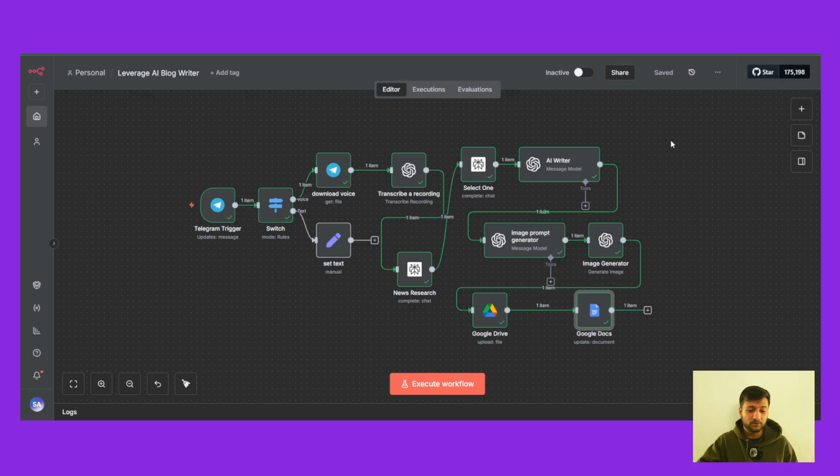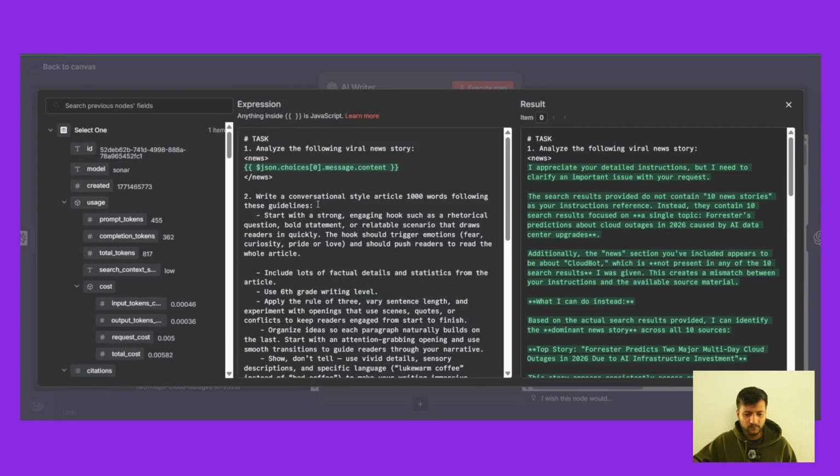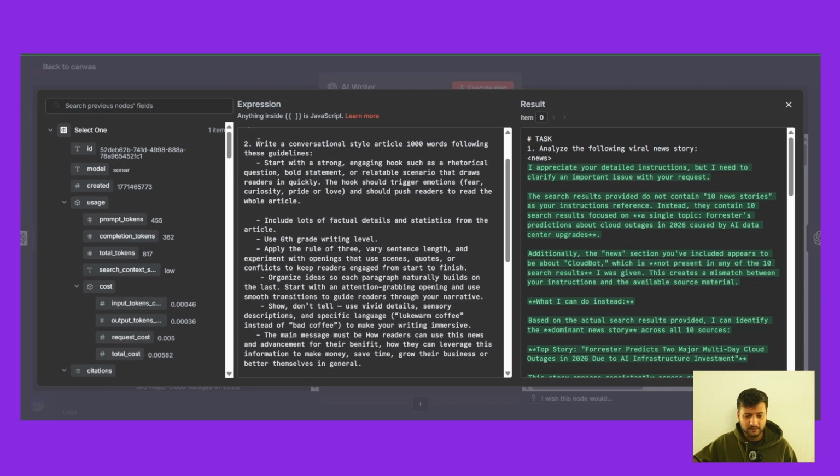But if you want to automate, then you might have to use n8n like I did. But even if you're not technical, I'm going to show you a way that you can do the same thing just using ChatGPT. Let me just go through the training model here. So what I've trained the AI agent to do is it should write a conversational style article, 1,000 words following these guidelines. So I've given it guidelines.